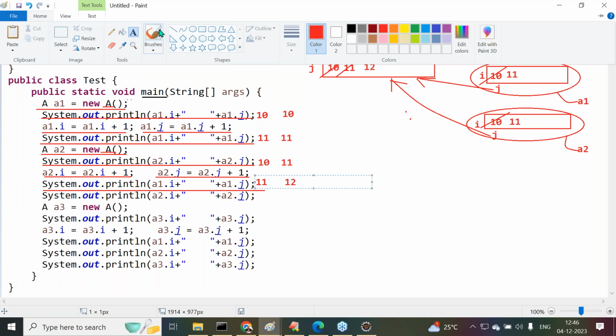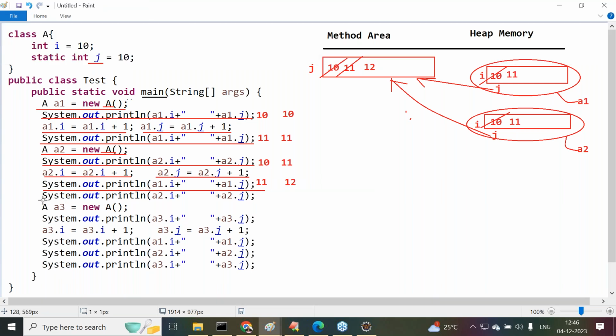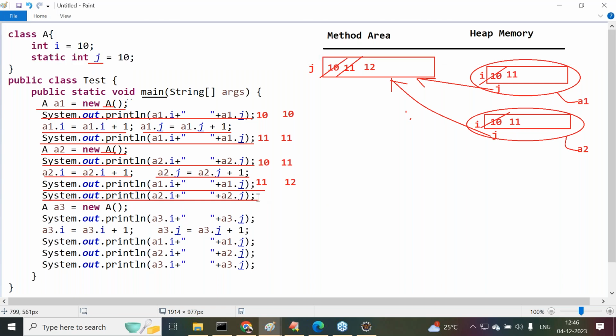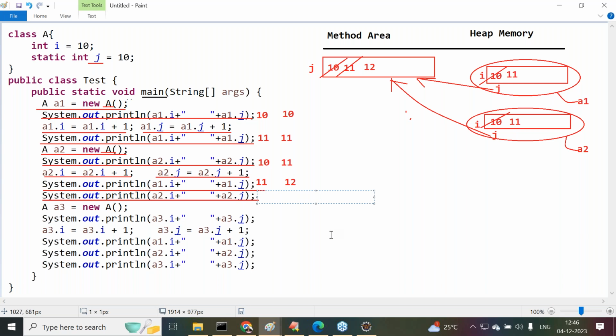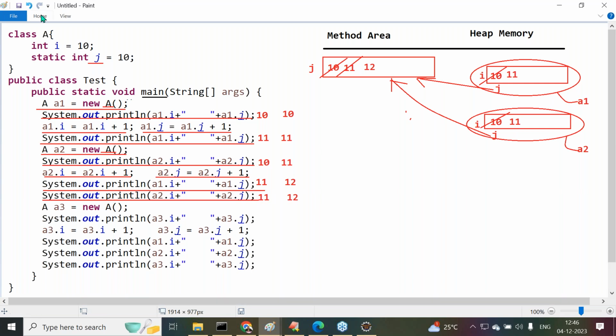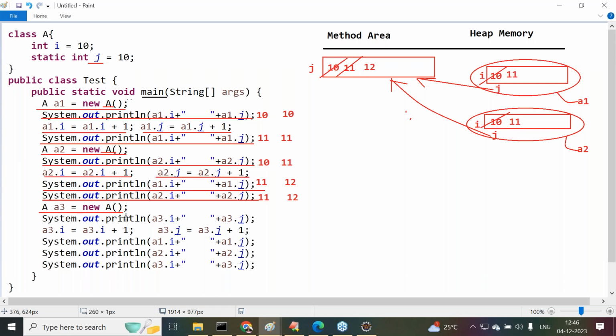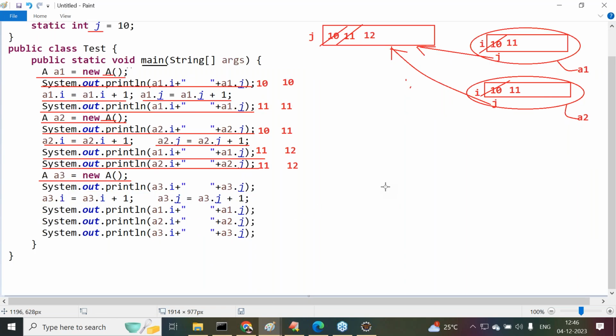Then after this, I want to display System.out.println of a2.i space a2.j. Tell me, what is the a2.i value? 11, and what is the a2.j value? 12 is the value we are getting. Okay, leave this one. Now tell me all of you once again. Once again, we are trying to create an object or not? Which object are we trying to create here? There again, the third object.